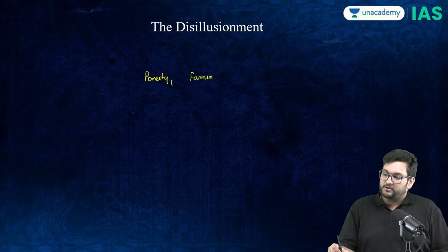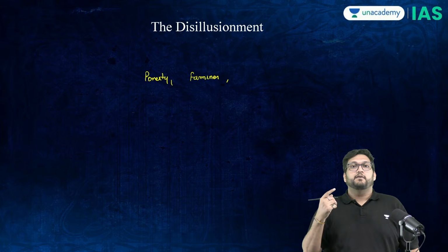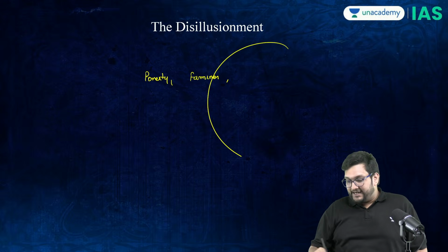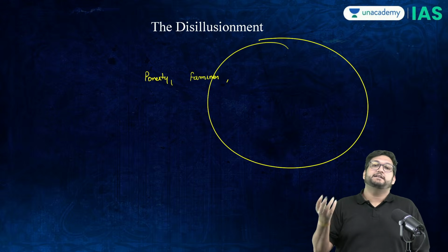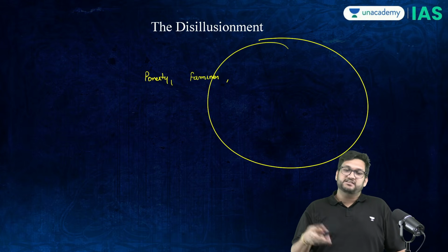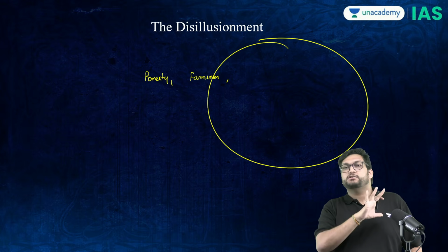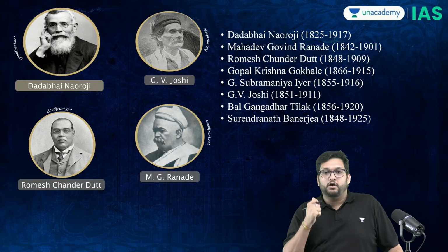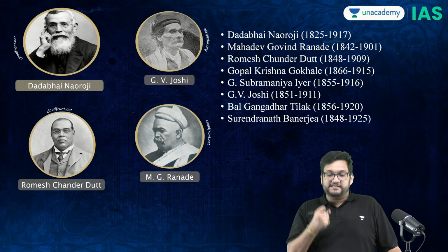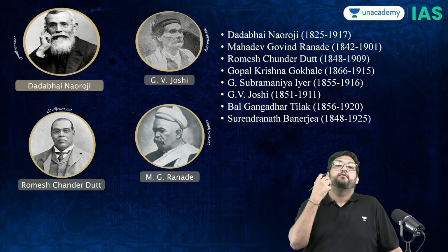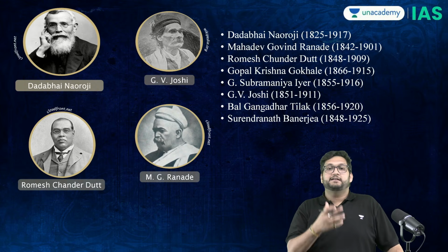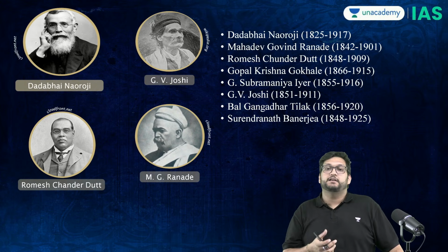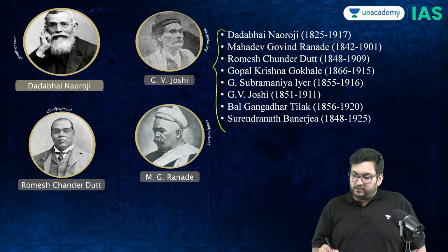Famines had become very, very common. Along with that, they could see, and this is what railways allows us to do, at a pan India level, they can see underdevelopment, death, destruction, destitution, and the realities now start to become very, very clear. And this is where all of these men then basically create a theory, first created by Dadabhai Naroji, and thereafter furthered by G.V. Joshi, R.C. Dutt, or M.G. Ranade. All of them are called economic nationalists.